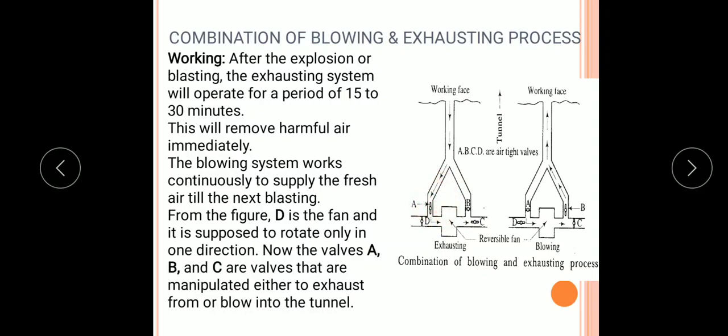So whatever smoke and gases are available at this working place will enter this duct and will be taken to the outside of the tunnel with the help of this reversible fan.